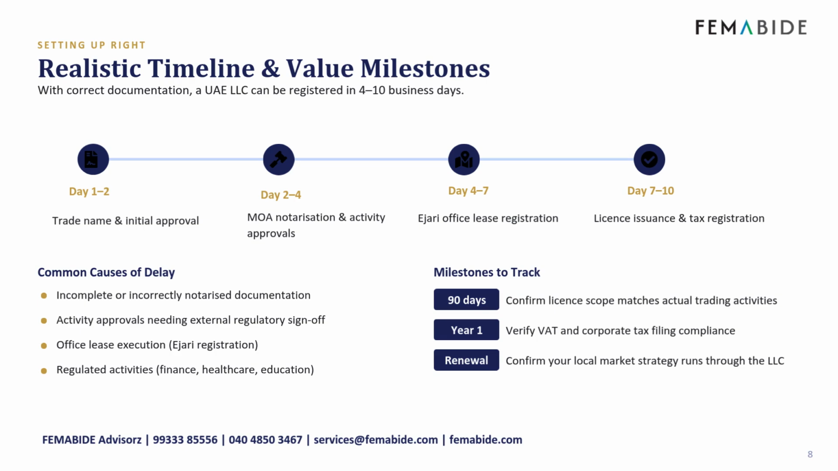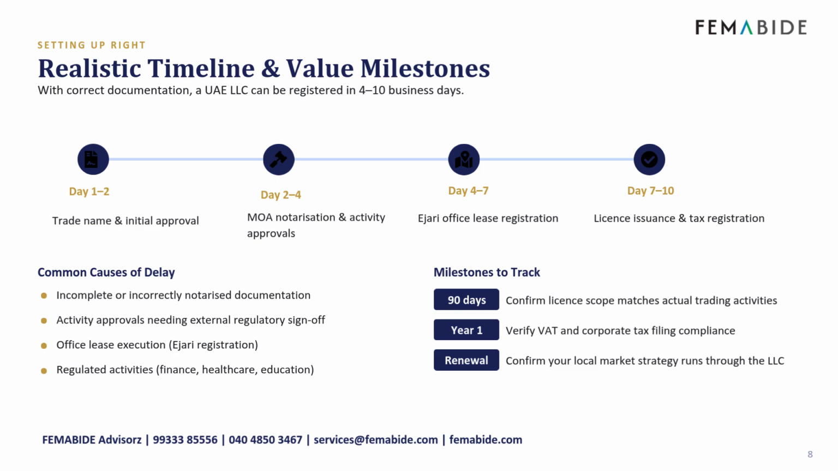With correct documentation, a UAE LLC is registered in 4 to 10 business days. Day 1 to 2, trade name and initial approval. Day 2 to 4, MOA, notarization and activity approvals. Day 4 to 7, Ejari office lease. Day 7 to 10, license issuance and tax registration.